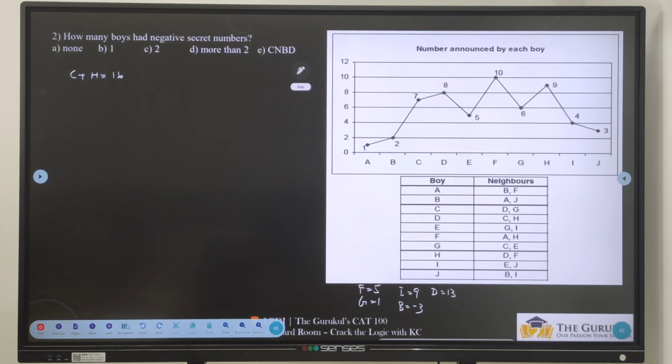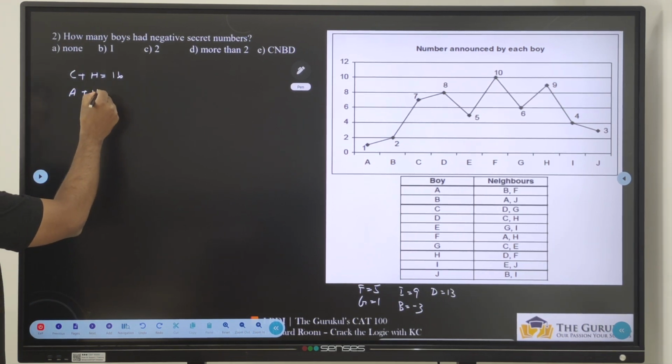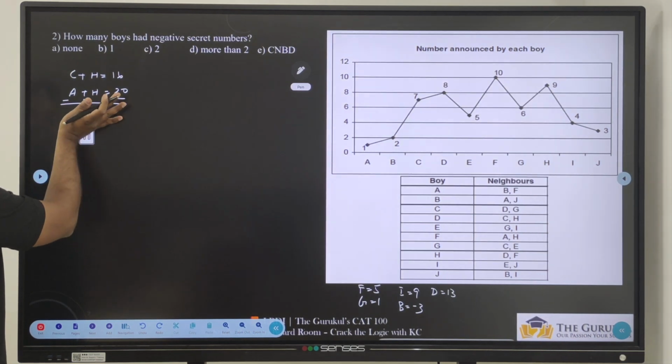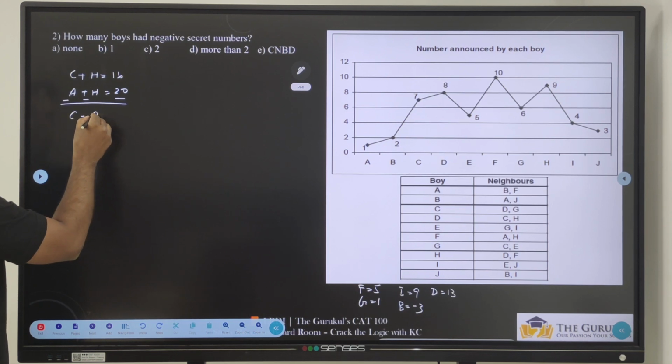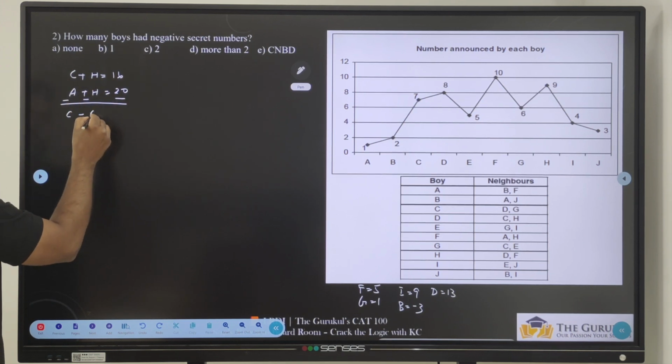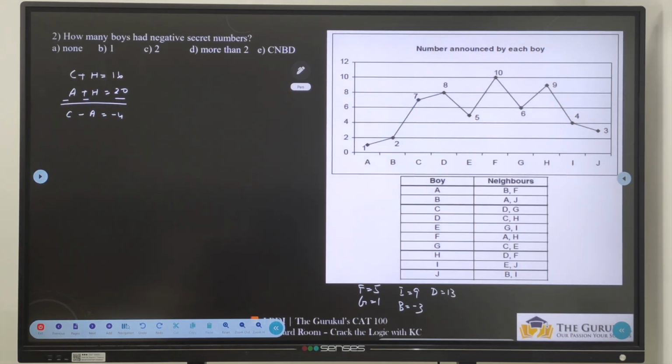Also A plus H is equal to 20. So if I subtract them, C minus A is equal to minus 4.